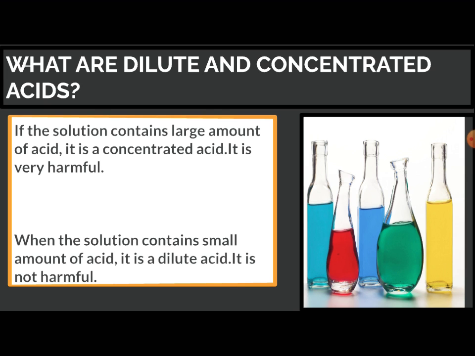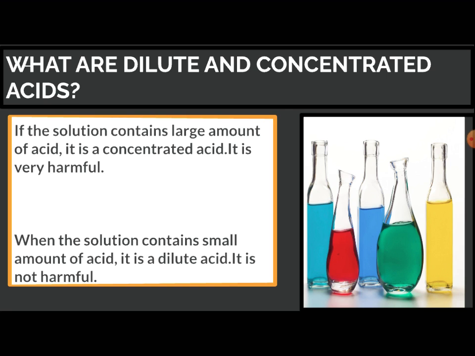Now we are going to talk about what dilute and concentrated acids are. If the solution contains a large amount of acid, it is a concentrated acid. It is very harmful.